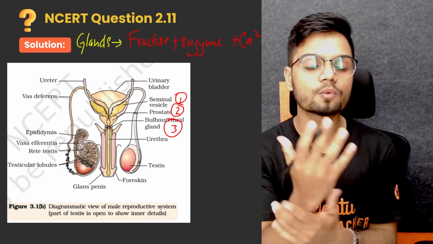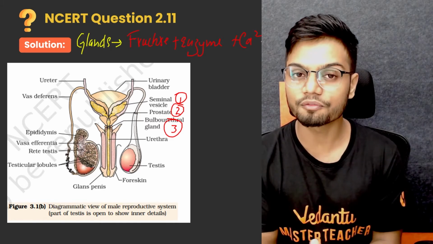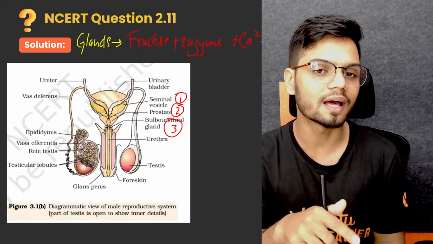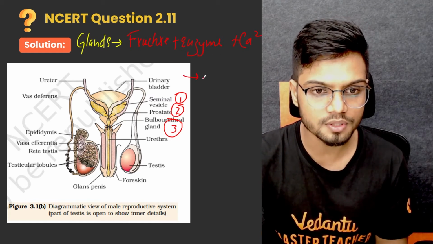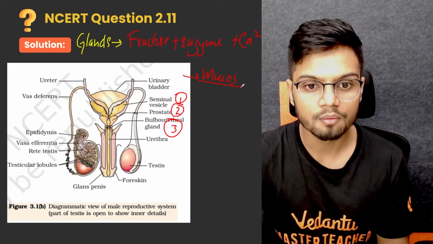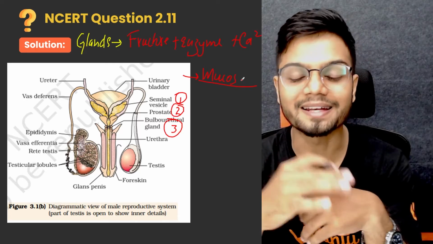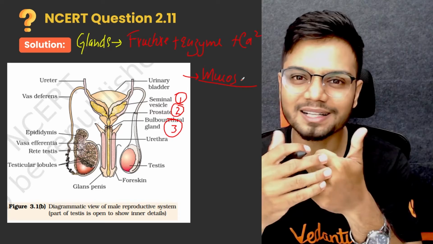These are different constituents of your seminal plasma, which are the secretions of your glands: seminal vesicle gland, prostate gland, and bulbourethral gland. Bulbourethral gland also produces mucus which helps in lubrication of the penis during coitus. There it is, the answer to the question: what is the function of ducts and glands in the male reproductive system.